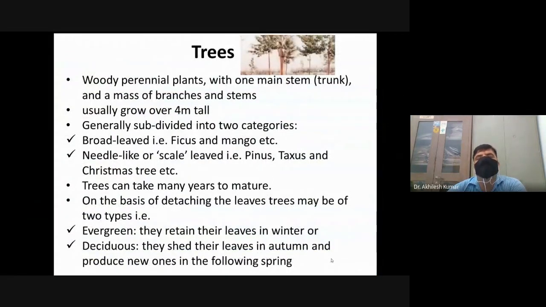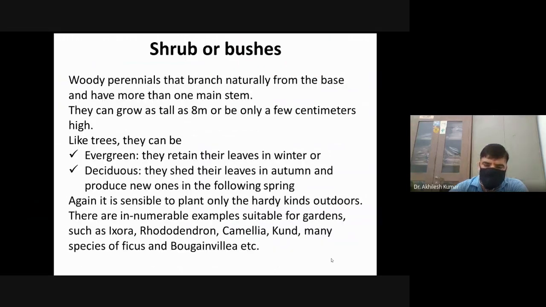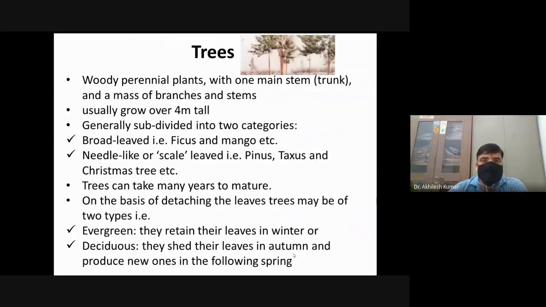Thus, woody perennials are of two types. First of all, we discuss the first type, that is, trees. A woody perennial plant with one main stem and a mass of branches and secondary stems on it is known as a tree. That is, a tree is a perennial plant that contains only one main stem.